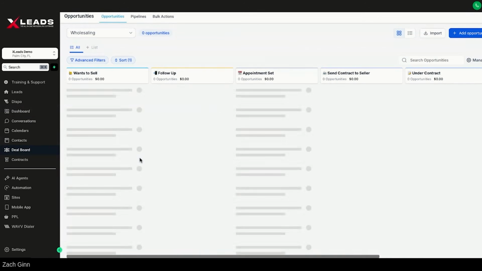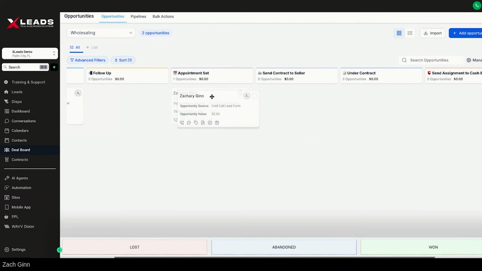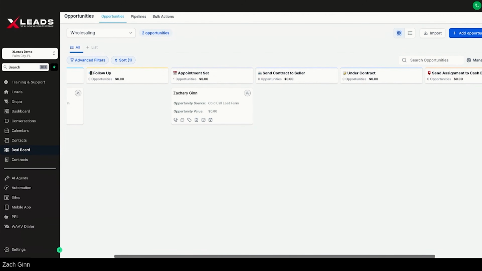So you go back to the deal board, and let's say we want to send this contract to the seller. The worst possible thing most wholesalers have is when they talk to these leads, they go out here and their person says, yes, I'll take your $200,000 offer. Most people flip out here and they're like, oh, what do I do? Just drag it under send contract to seller.